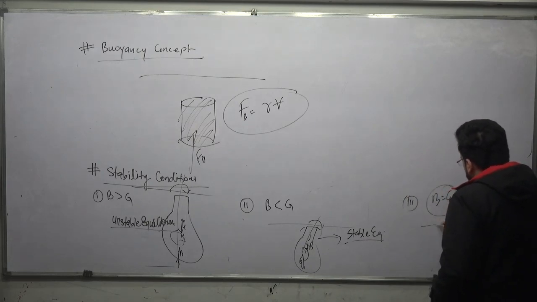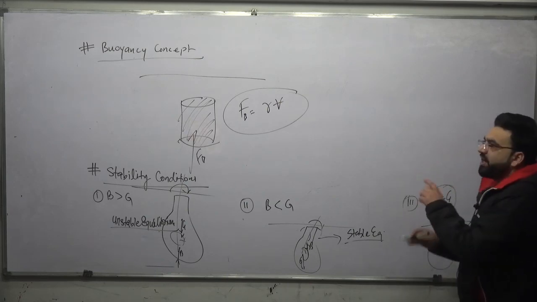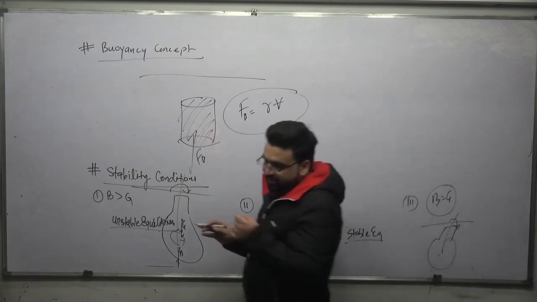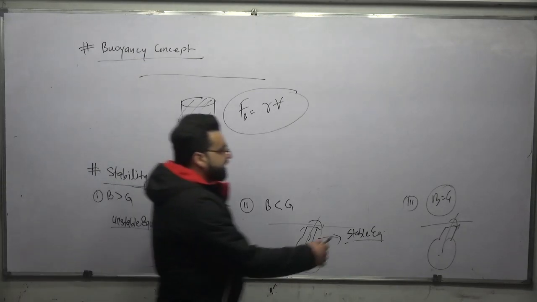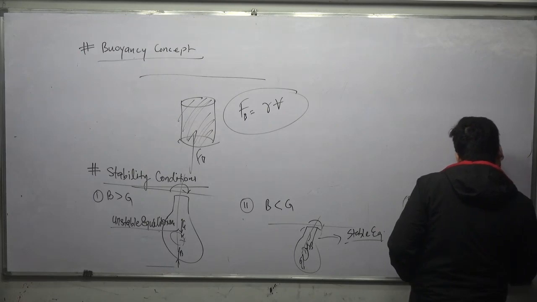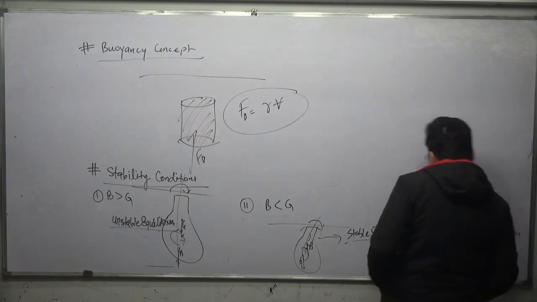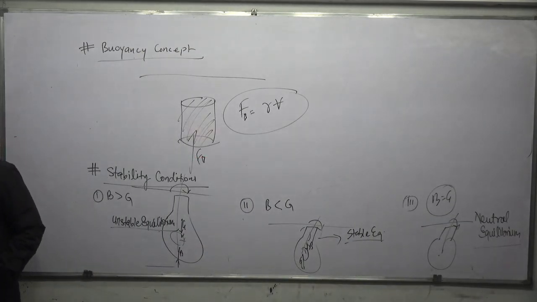If B is equal to G, so this is a body, B is also here and G is also here. If you give a clockwise movement, it will just rotate and come to rest, because there is no resisting moment. These are the three types of equilibrium. This is called a neutral equilibrium. So we discussed the stability of submerged bodies with the help of the center of buoyancy and the center of gravity.